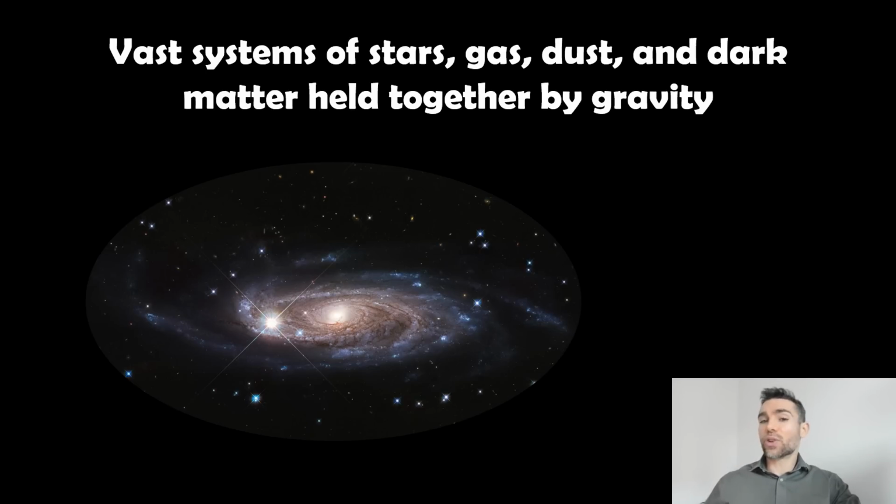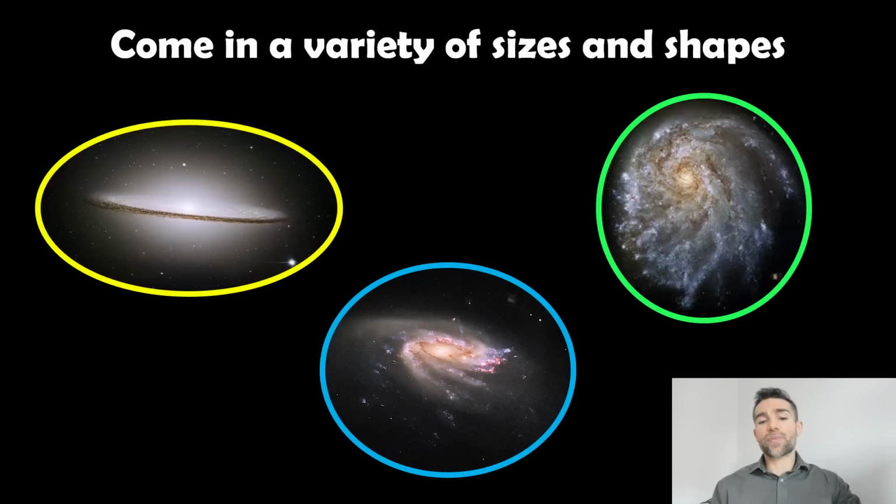Now, different sorts of galaxies have different amounts of stars, gas, dust, and dark matter in them. They don't all have the same ratios. They also come in different sizes and shapes, a whole variety of different sorts. I've done lots of videos on the different sorts. So you have spiral galaxies, elliptical galaxies, irregular galaxies, even jellyfish galaxies, ones that are distorted, spherical, so a whole range of different sizes and shapes.